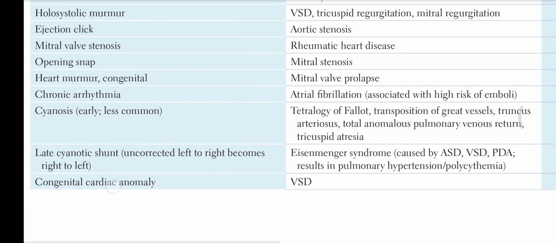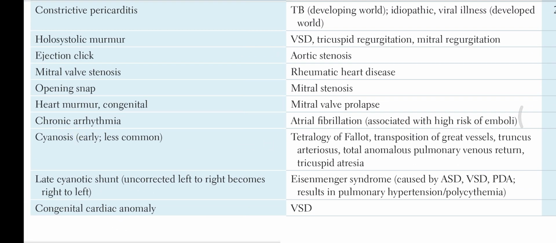728. Congenital cardiac anomaly: VSD. Left to right shunt, uncorrected, becomes right to left. So Eisenmenger syndrome is caused by ASD, VSD, PDA. It results in pulmonary hypertension and polycythemia.